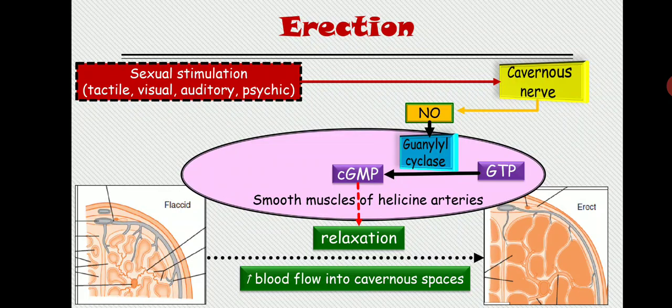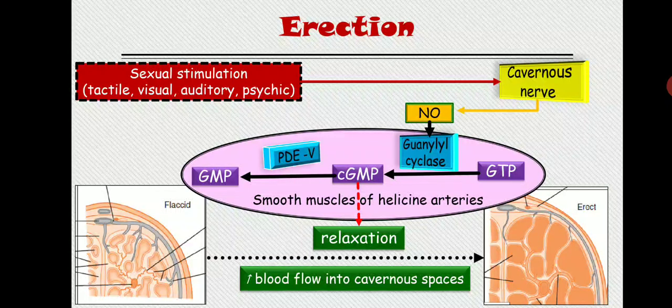Now this cyclic GMP will eventually be converted into GMP by an enzyme known as phosphodiesterase 5. Got it? So the penis does not remain erect for the entire time. After some time there is an enzyme present in the smooth muscle of the helical artery, phosphodiesterase 5, that will eventually destroy the cyclic GMP. So there is no more cyclic GMP inside the smooth muscle of the helical artery, so there is no more relaxation of the smooth muscle. So eventually the helical artery becomes contracted and the penis becomes flaccid again, right?